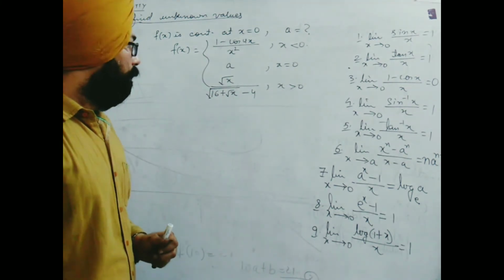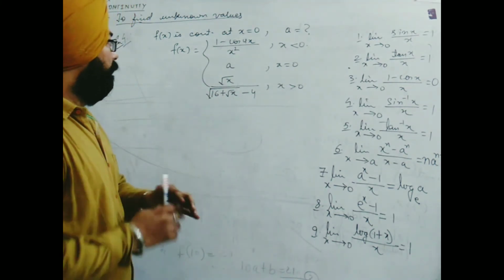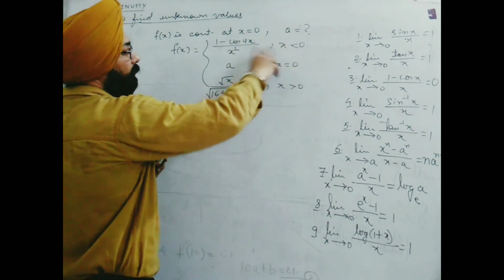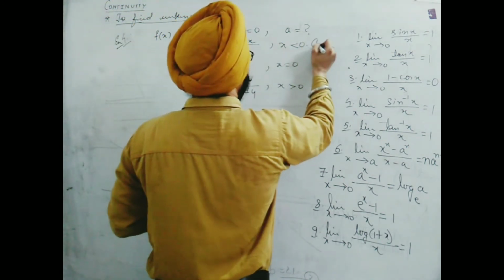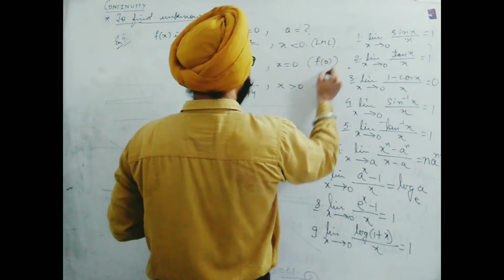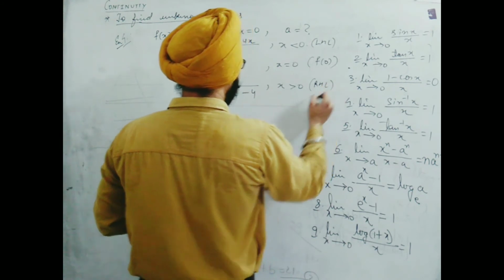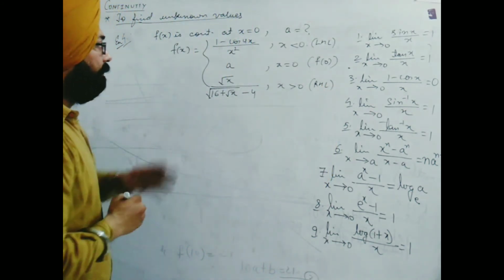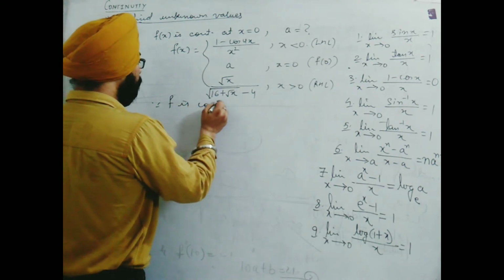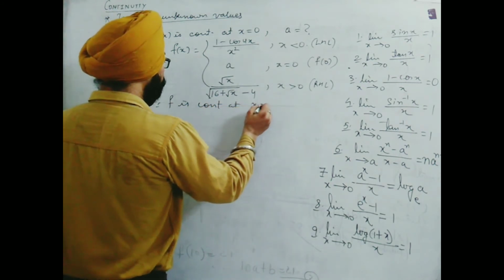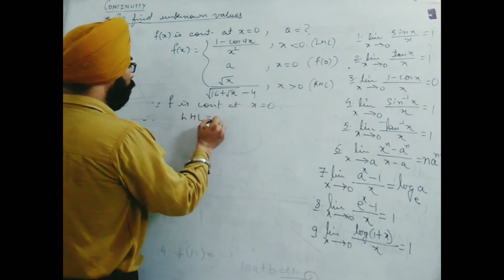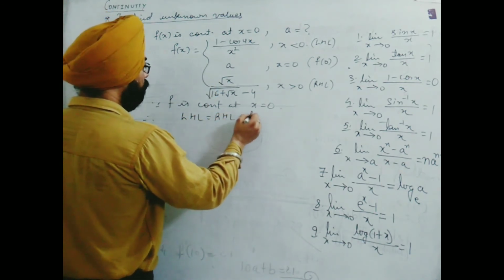Okay. Now here we go with this question which says that at 0 it is continuous. On the basis of 0 only 3 definitions are given. This will be considered to be LHL. This is f of 0. This is RHL. Now since f is continuous at 0, therefore LHL should be equal to RHL should be equal to f of 0.